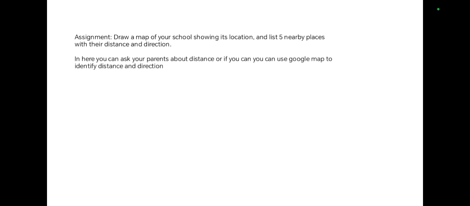You can ask your parents to help you figure out the distance. Or if you have access to a computer or phone, you can use Google Maps to find the distance and direction yourself. I think most of you have smartphones and can get access to Google Maps, or else you can get help from your parents.